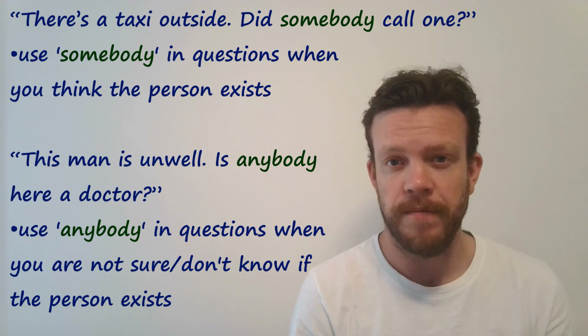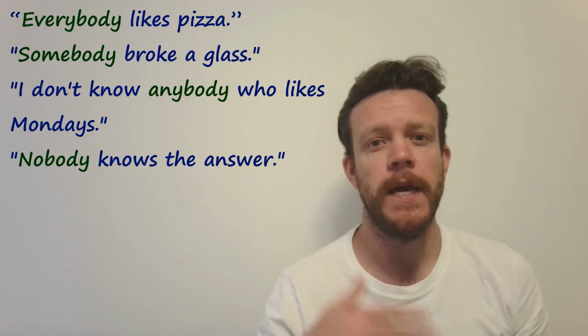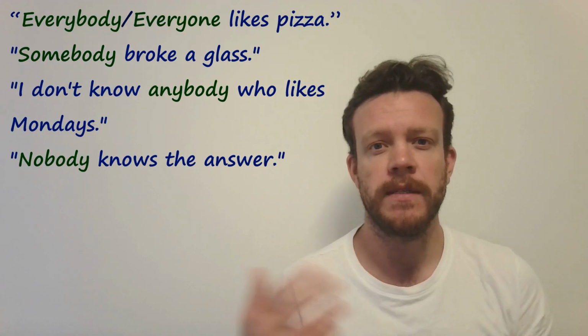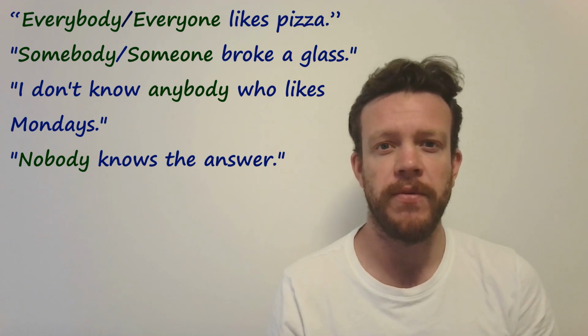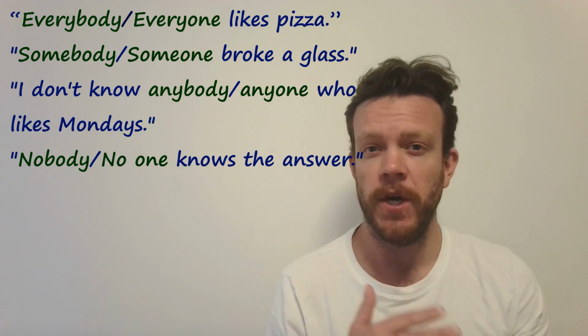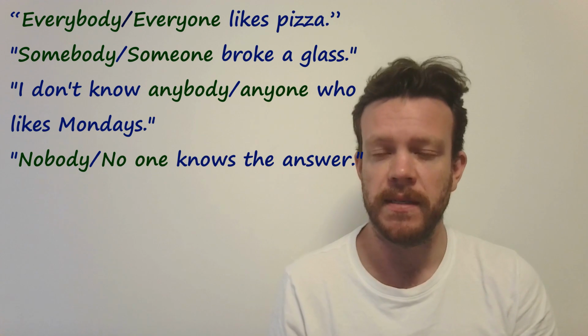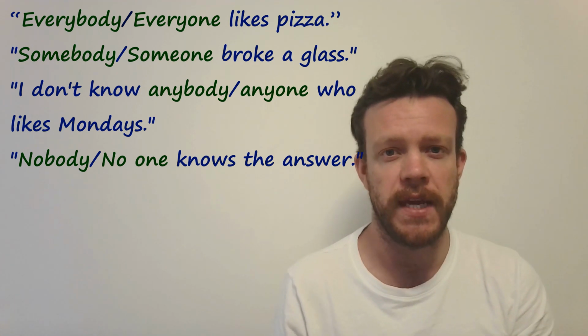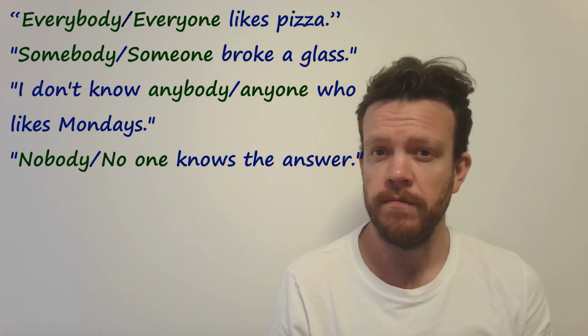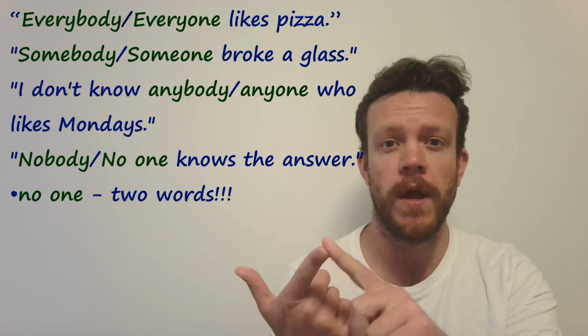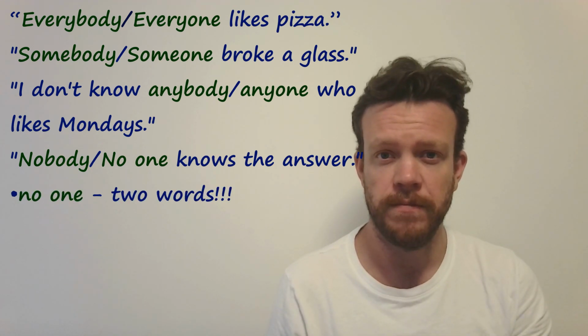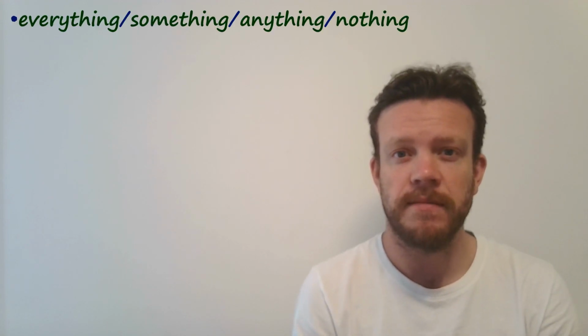Essentially, these are interchangeable, and it's not going to be wrong saying either one, but there is this difference. It's nice to know. And finally, everybody, everyone, somebody, someone, anybody, anyone, nobody, no one. Each pair means the same thing, and you can use either. Just be careful with the spelling of no one, which is two words. So that's for people, but the same rules apply for things.